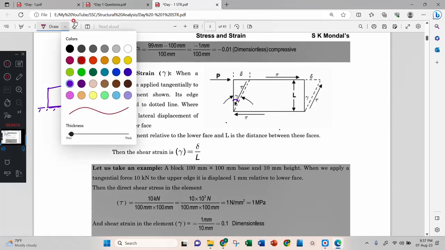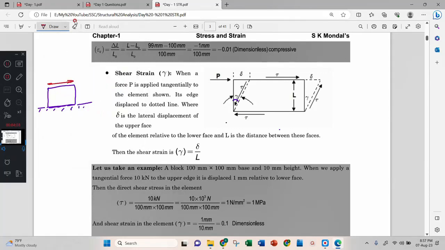If I apply force like this, then the body will bend like this. Correct? Now, there is no increase in the length or the breadth. Just there is a distortion. This word is called distortion, that is, change in angle. Here the angle is changed. This itself is a shear strain, that they have indicated here, you can see.